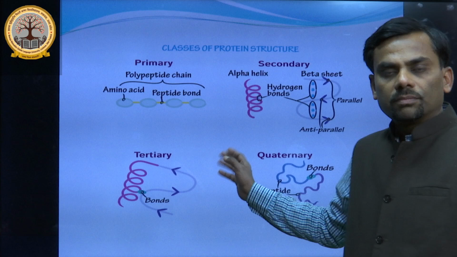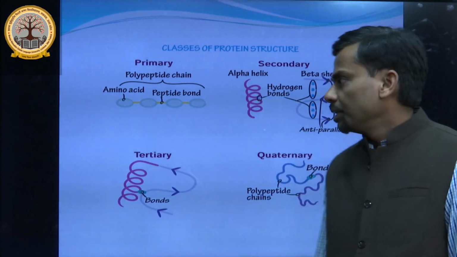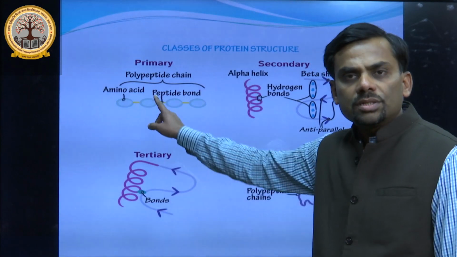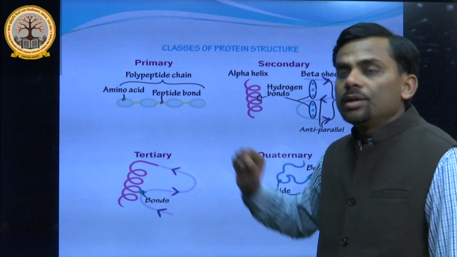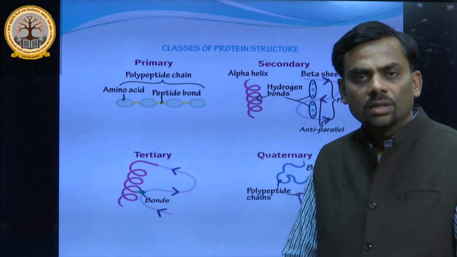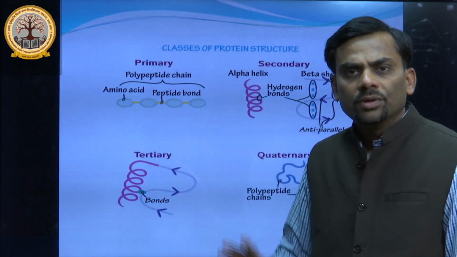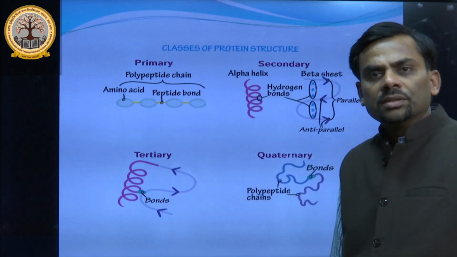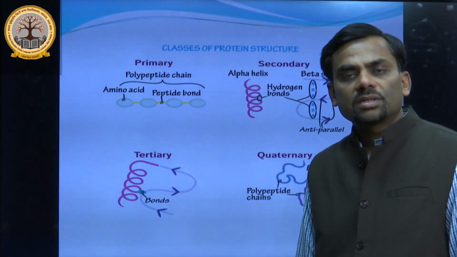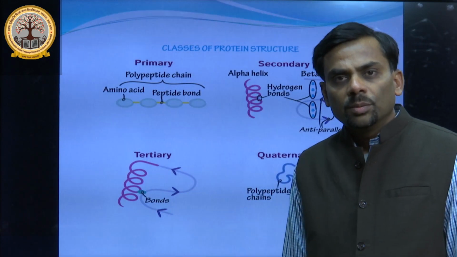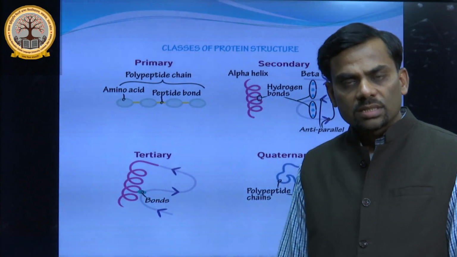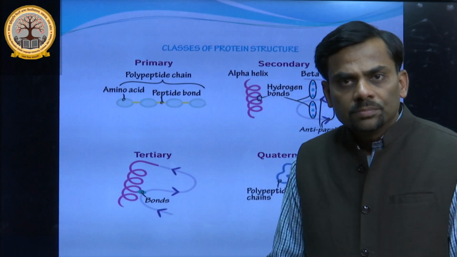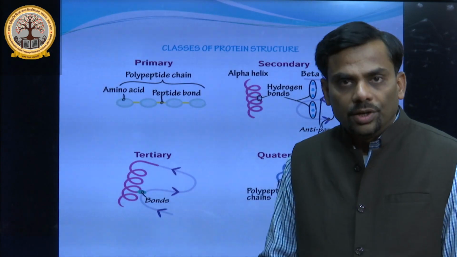So here it is clear from this picture that the primary structure is composed of only amino acids joined by peptide bonds. No other bond is there, and the peptide bond is a type of covalent bond. While the secondary structure is composed of two types of structure, alpha helix and beta sheet. In both cases, there is extra bonding apart from the peptide bond, known as hydrogen bonding.